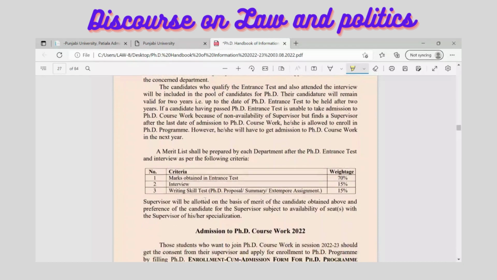Now, this is the criteria. Once you have obtained marks in the entrance test with the minimum 50% qualification, then it would have a 70% weightage. So you need to work hard for good marks here, because the syllabus is the same as per the UGC NET. You do not need to prepare a different syllabus here. A 15% weightage would be given to the entrance test.